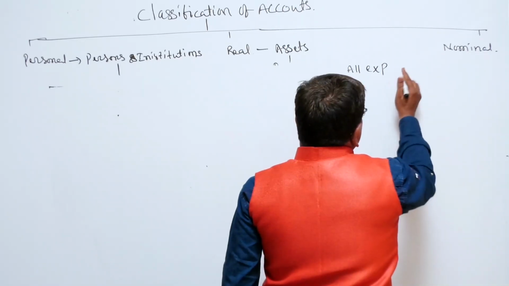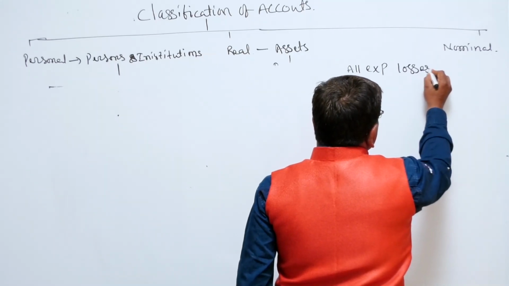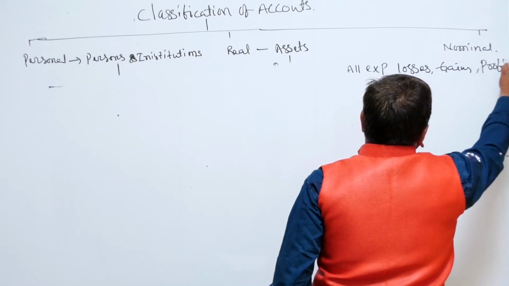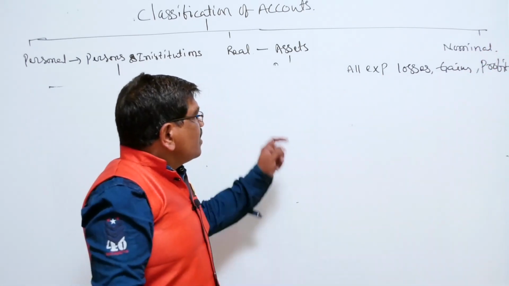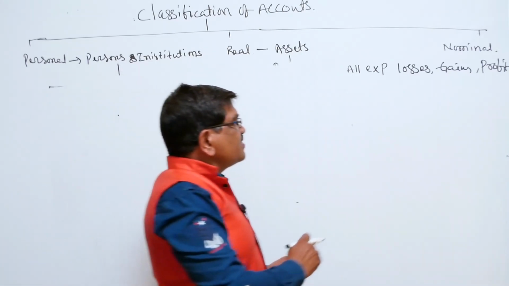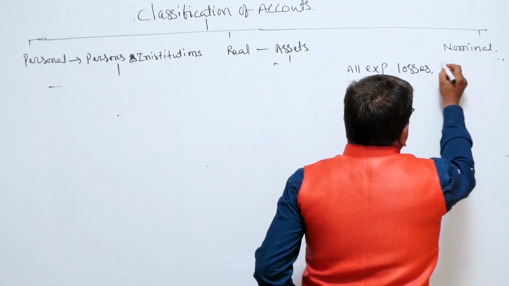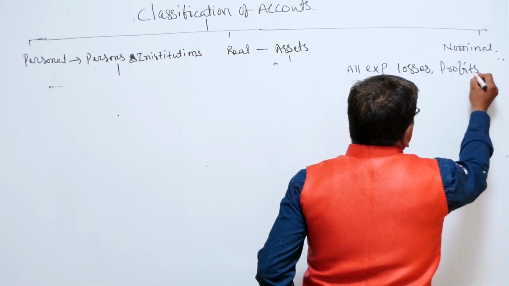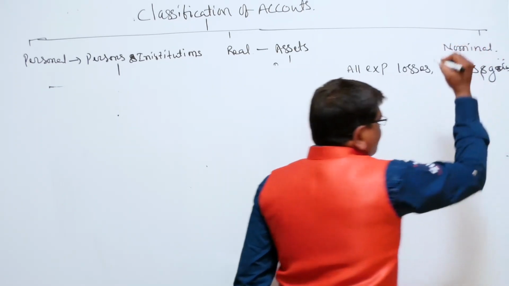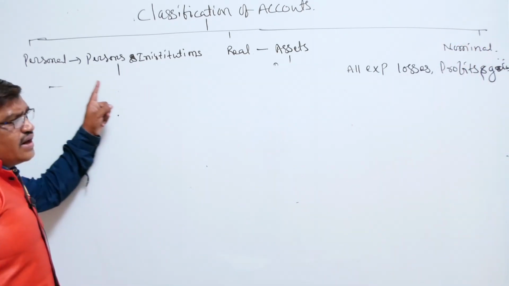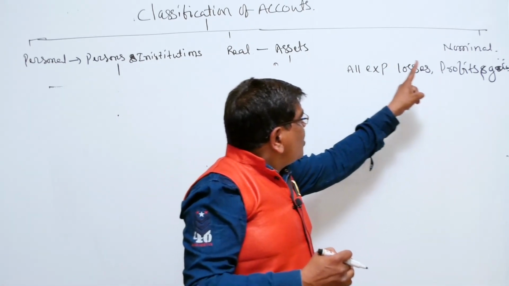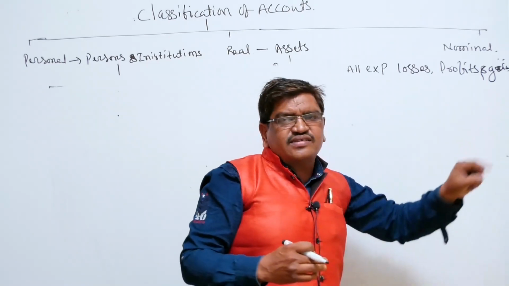All expenses, losses, profits and gains. Okay, all expenses, losses, profits and gains. The nominal account is related to all expenses, losses, profits and gains. Now, personal account is related to persons and institutions. Real account is related to assets. Nominal account is related to all expenses, losses and gains, profits.